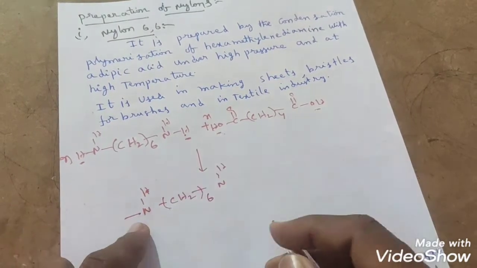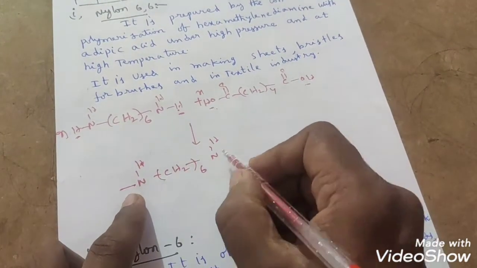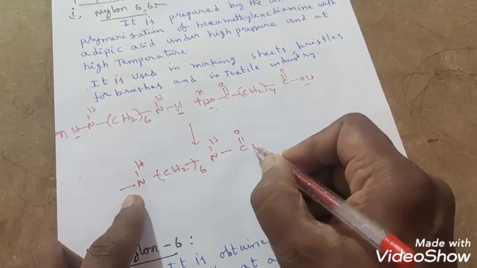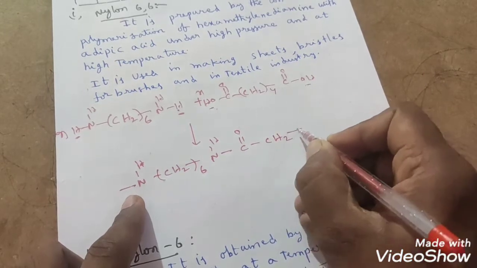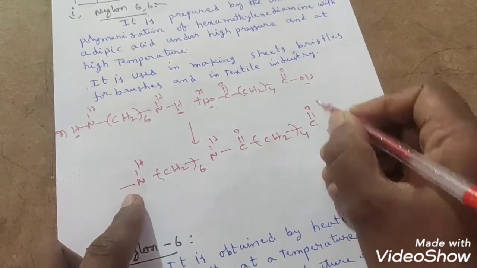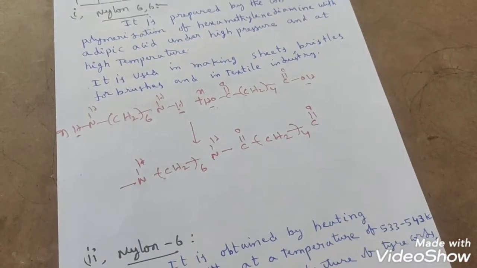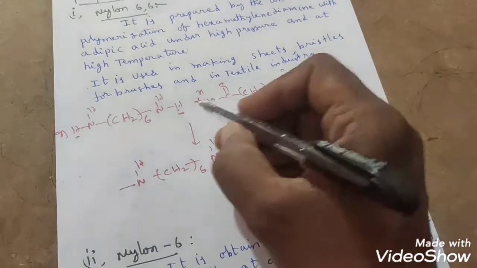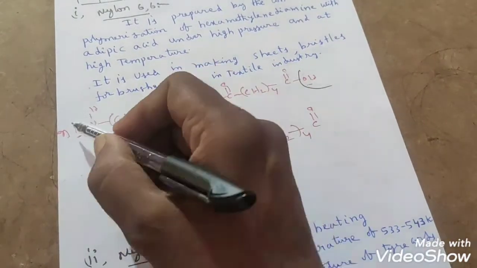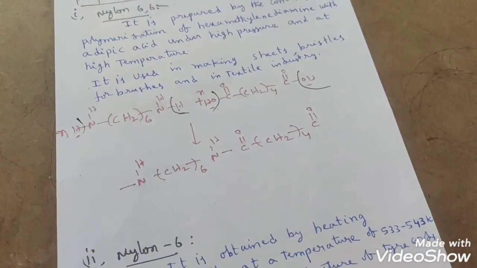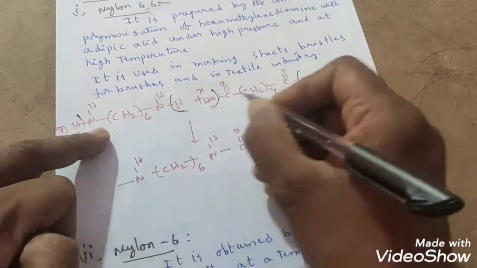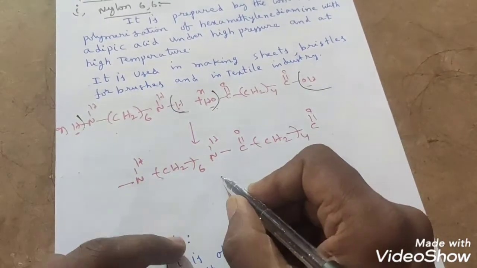Here the continuation part I kept a bond, and in the similar manner this NH is linked by C double bond O group, C double bond O, CH2 taken 4 times, C double bond O, because this OH is removed as water molecule, and this H also combines with OH and is removed as water molecule, students. So actually we have taken hexamethylene diamine with adipic acid, and we have got what?